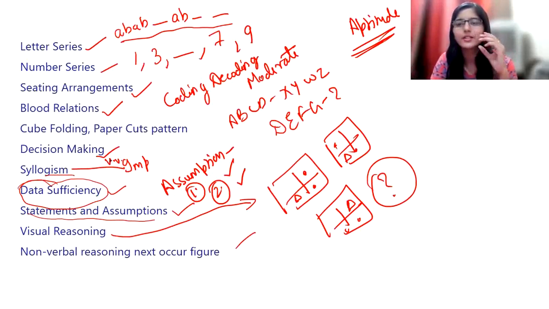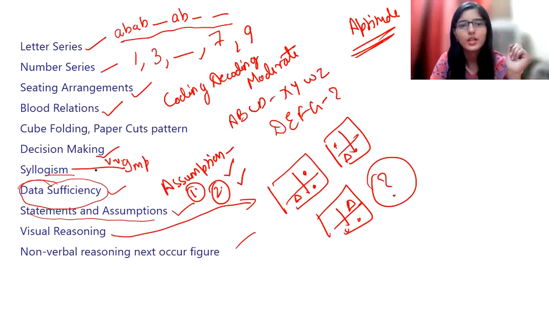Some criteria is given. Let's suppose, for the admission of a particular student, some criteria is given. Let's connect it with the interview, with the company. For shortlisting the students, there is a criteria that you should be having 60% marks in your 10th, 12th. You should be from a tier 1 college. You should be having 60% marks in your graduation. And you should be having a certificate from Google, AWS or so. So that is the criteria. And if this criteria is followed, then most of the students will be filtered out.